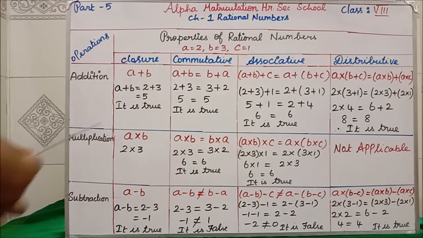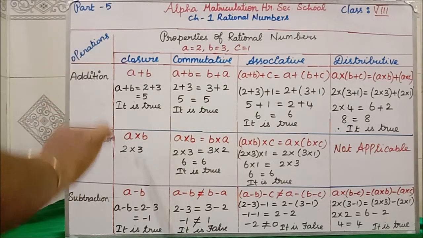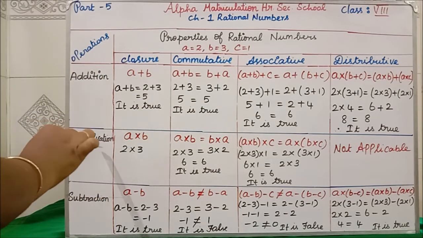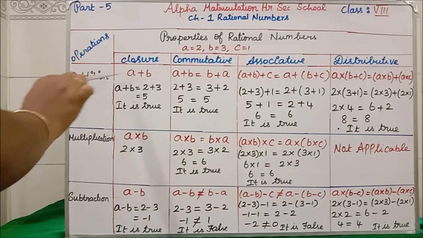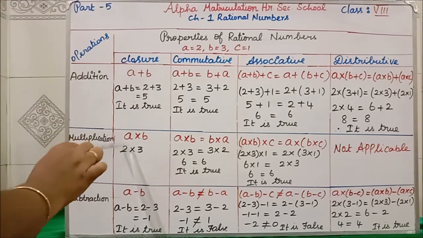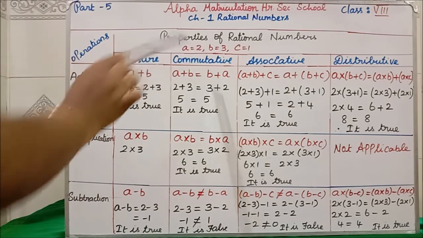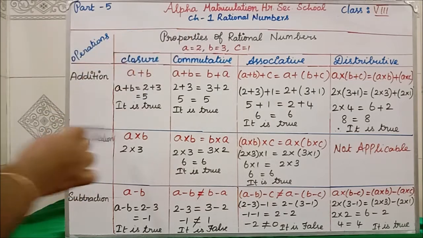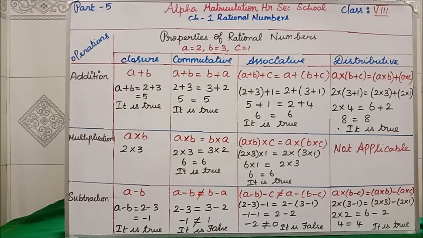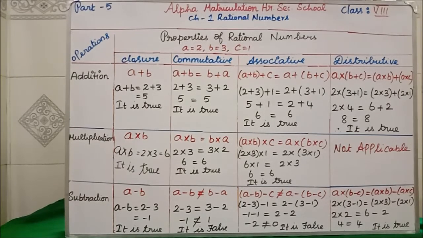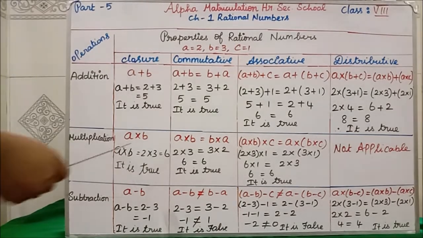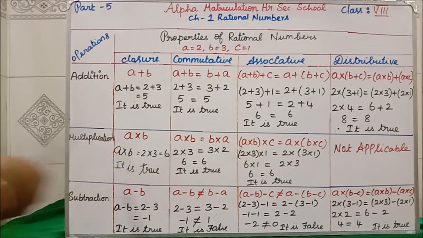Clear? Now, next we will see the multiplication for closure. Multiplication: addition, A plus B, means multiplication, A into B. So, A is 2, B is 3. So, 2 into 3. 2 into 3 is what? Equal to 6. See, I have written A into B equal to 2 into 3 equal to 6. It is true.